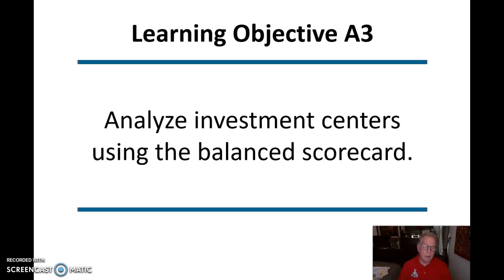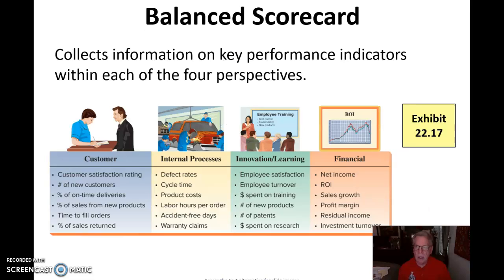Now, if we look at the balanced scorecard, in the real world this gets to be fairly elaborate to analyze properly, because we're looking at four different perspectives: the customer perspective, internal processes, innovation and learning, and then financial. A lot of that they've broken down here between the pieces of those four areas. If we're going to do a balanced scorecard, we need to collect information on the key performance indicators within each of those four perspectives.